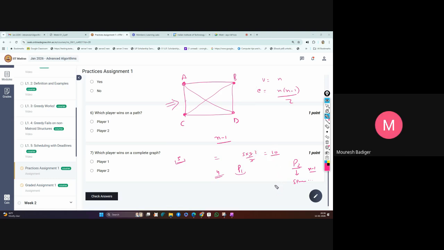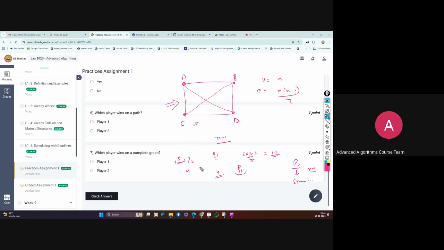But P1 can also win, right? Three edges are required to make this small graph disconnected. But in the bigger graph with five vertices, where 10 edges are possible, only four are required by P2 to make a spanning tree, but P1 requires more.